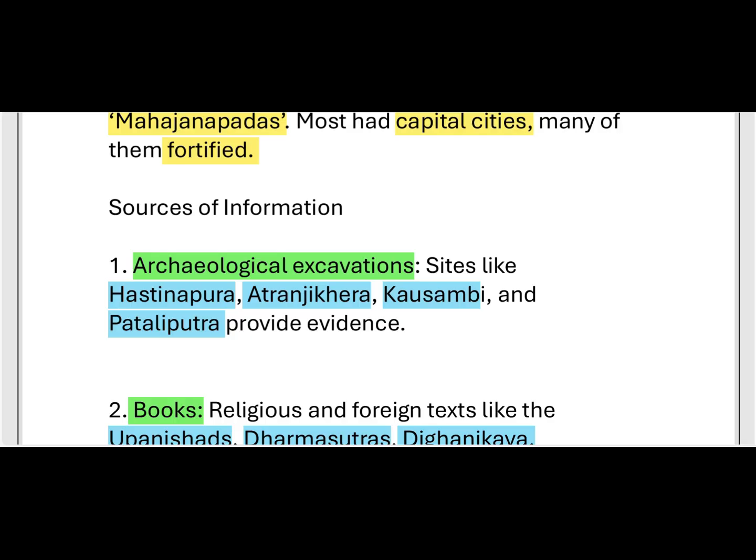There are two sources: archaeological sources and books. How many sources do we have to know about these tribal people, I mean the Sakyas, Lichchhavis, Mallas and Videhas? If you want to know about such peoples at the time, there is some information. What are the sources of information? Archaeological excavations and books. There are two sources.